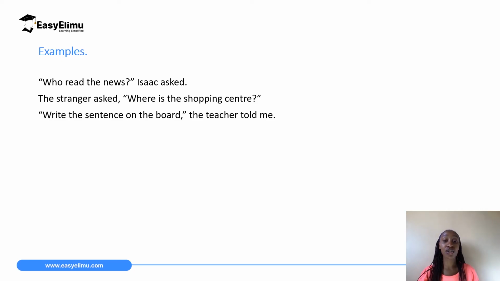And lastly, "Write the sentence on the board," the teacher told me. This sentence we have started with the direct quotation. So write the sentence on the board, comma, and the closing quotation marks. The teacher told me, full stop.